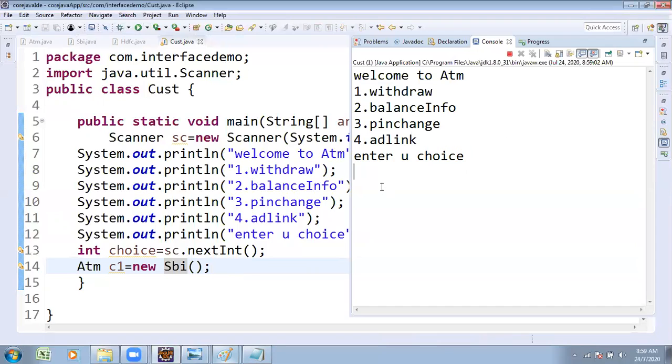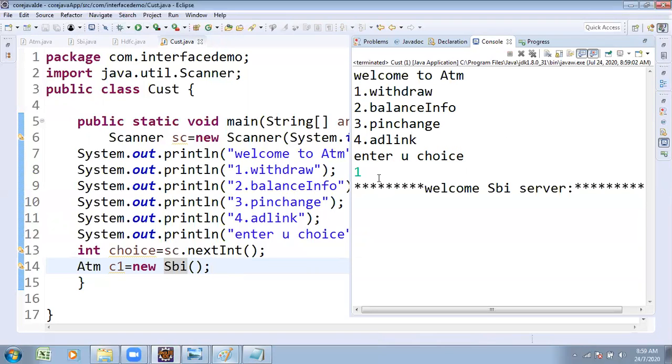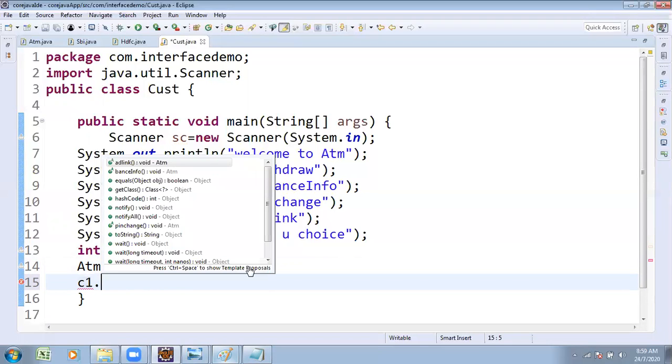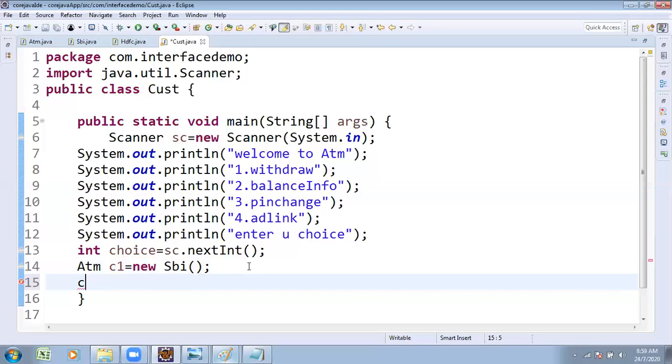After your choice, try to observe once. You selected choice 1. What is choice 1? So what do we have to do? Goes to the SBI server, transaction of withdraw process. With C1 dot, for the selected 1, which case do I want to apply? For that point of view, switch. Switch condition. Switch choice is my condition.